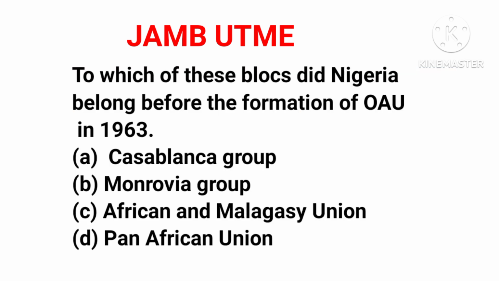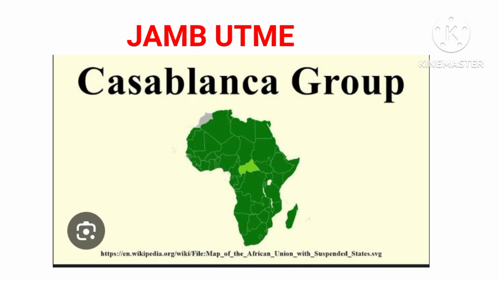Now let's go back to the question and look at the options again. Option A, we have the Casablanca Group. Unlike the Monrovia Group, it is also an African group made up of African countries, but their belief is different. The Monrovia Group believes that African countries have to come together and cooperate in harmony, with each country being independent. But the Casablanca Group believes that African countries have to come together and form a unified government, just like you have in Europe.